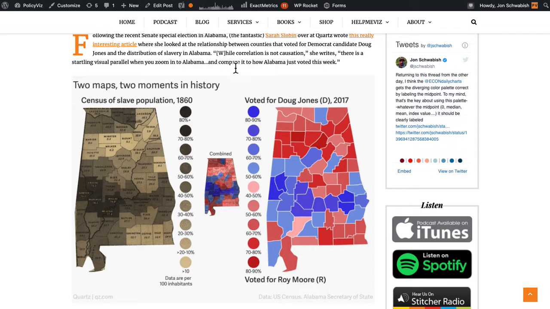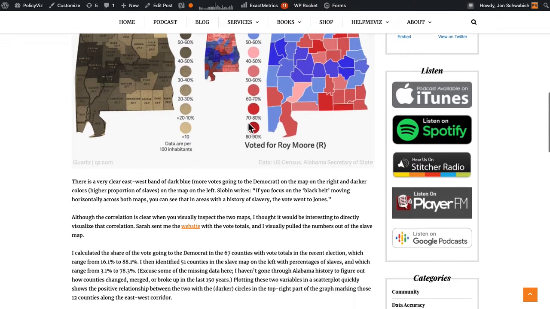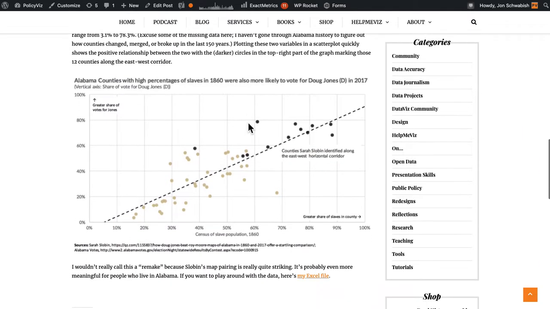Slobin was making the case that you can see this track running right through the center of the state, east to west. But again, you sort of have to jump back and forth a little bit to see those correlations or that relationship. So I remade this as a scatter plot so that you can see the relationship of the number or share of people who are enslaved versus the vote share. And you can see that relationship right here. It's just clear to see.